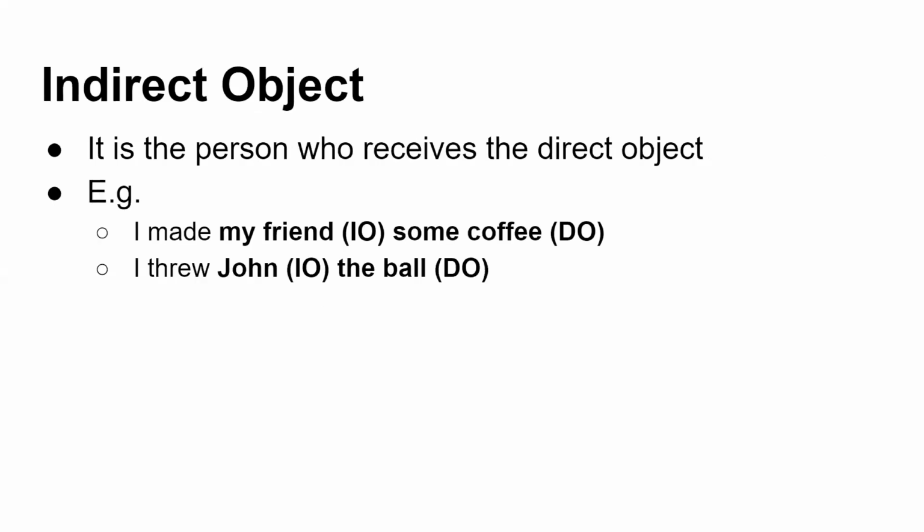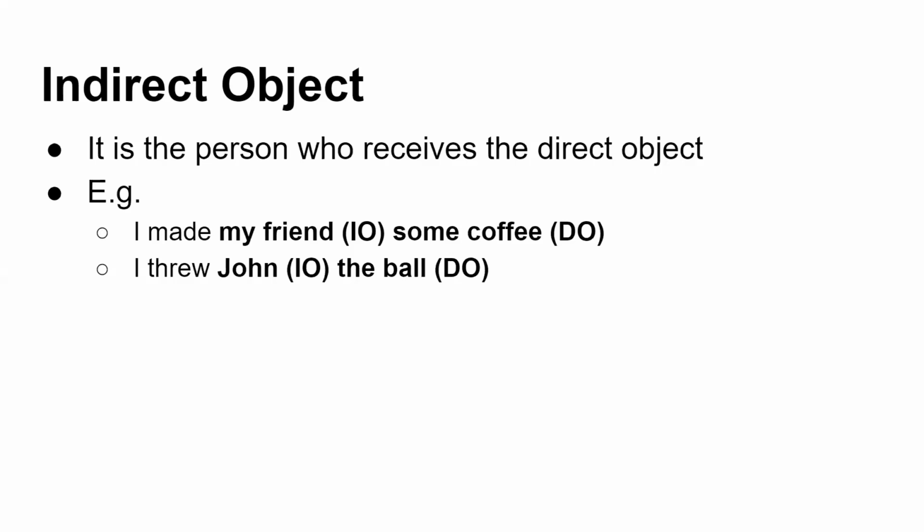An indirect object is the person who receives the direct object. Here we can see a few examples. I made my friend some coffee. So I made what? Some coffee. To whom have I given some coffee? To my friend, which is the indirect object. Now again, I threw John the ball. The ball is the direct object. I threw what? The ball.